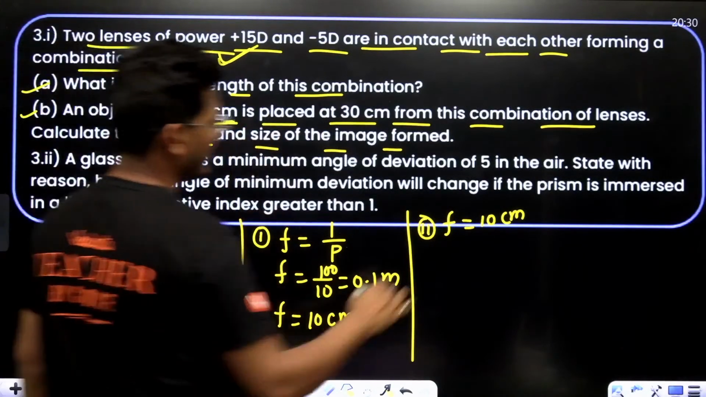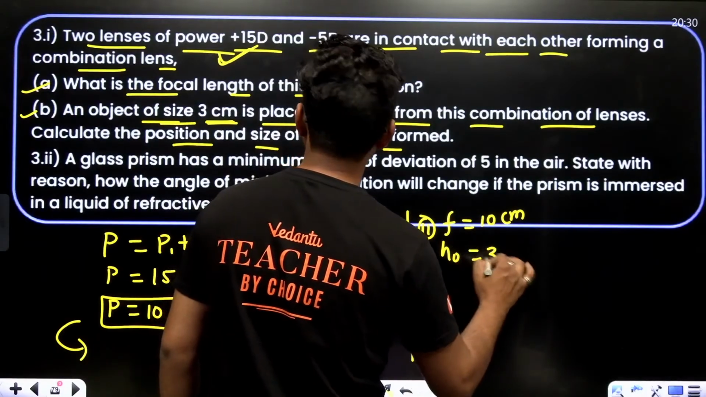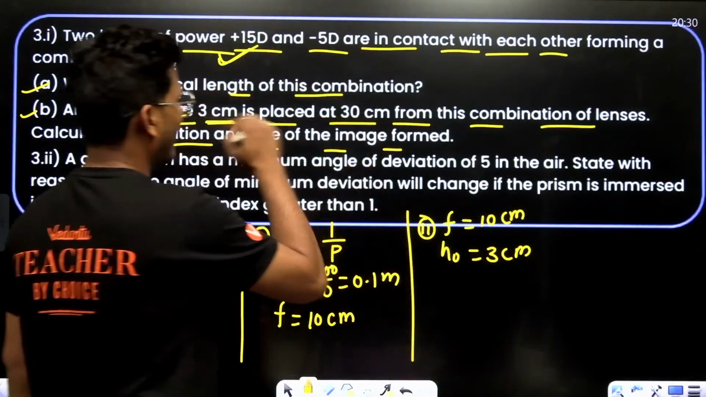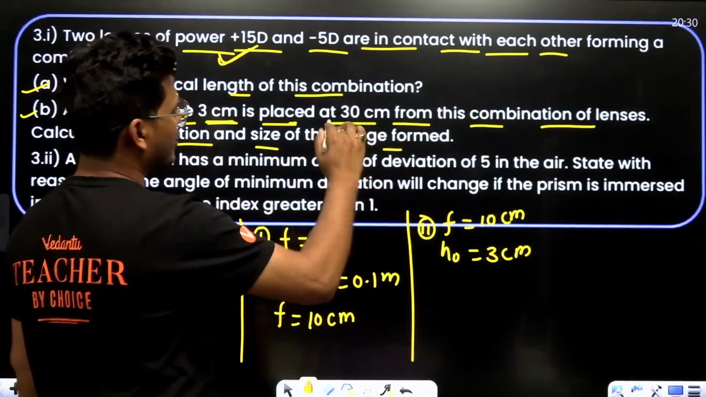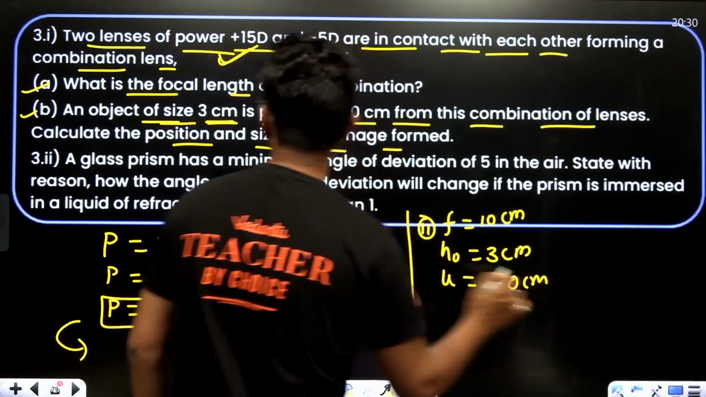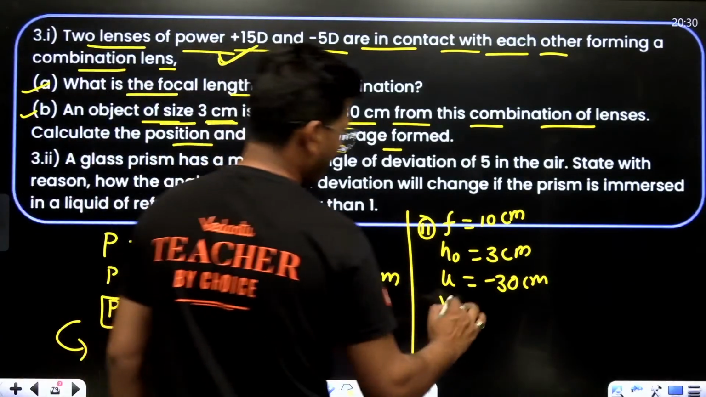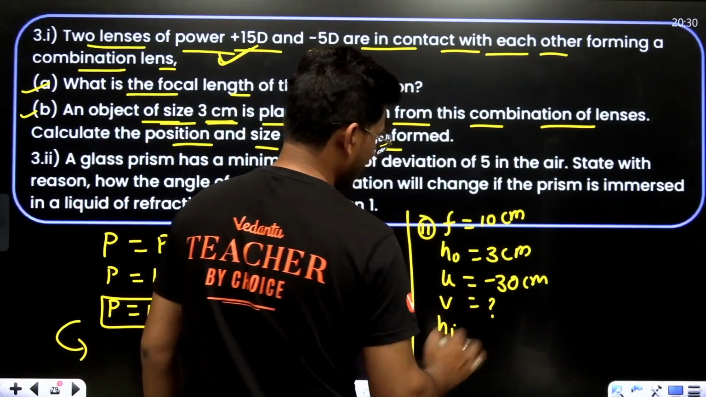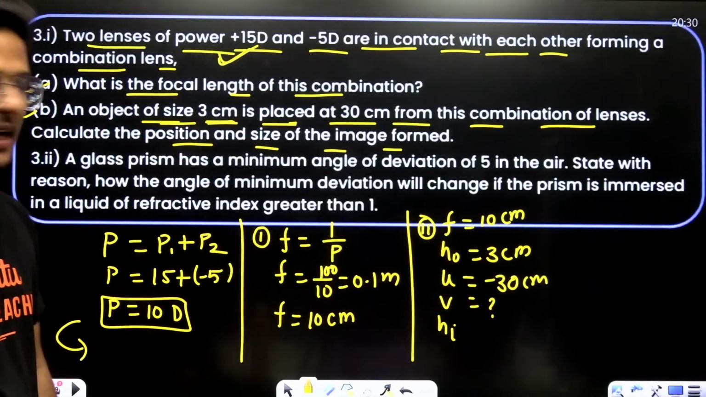The height of the object is 3 centimeter, placed in front of the combination of lenses, that is u equals minus 30 centimeter. Calculate v and calculate hi.